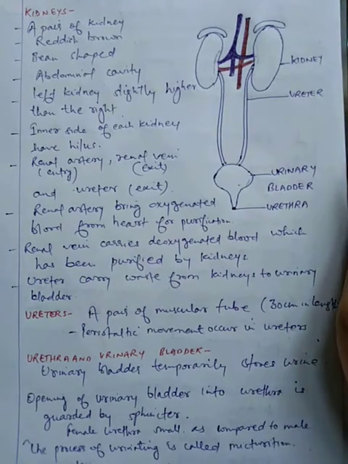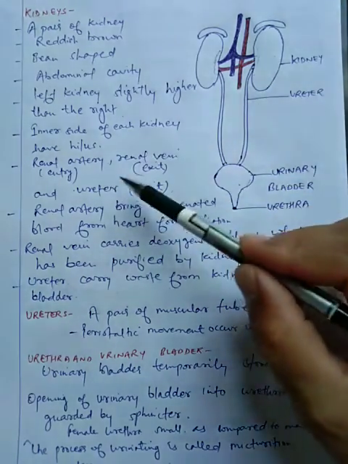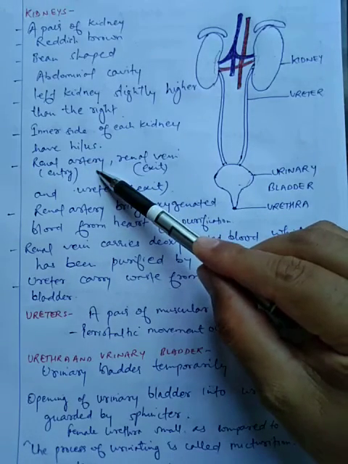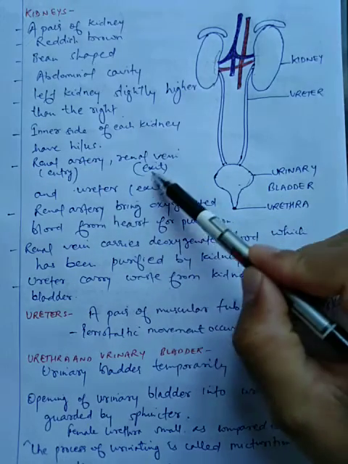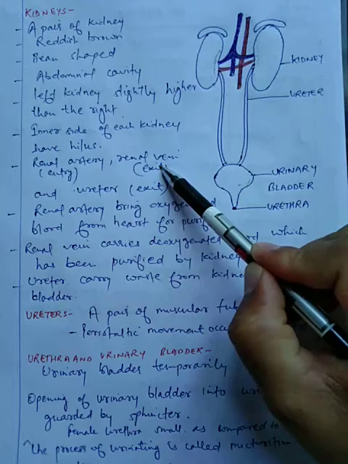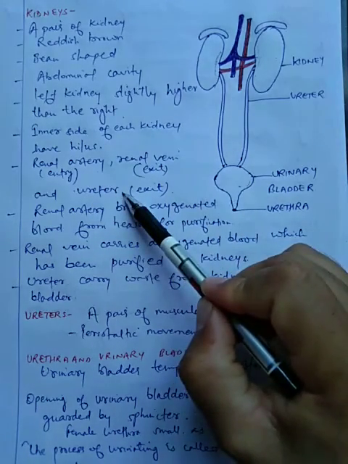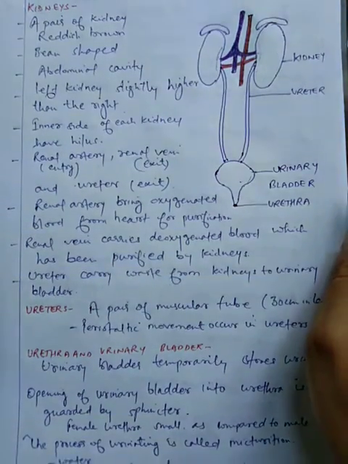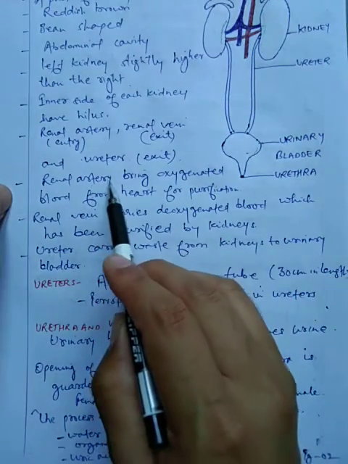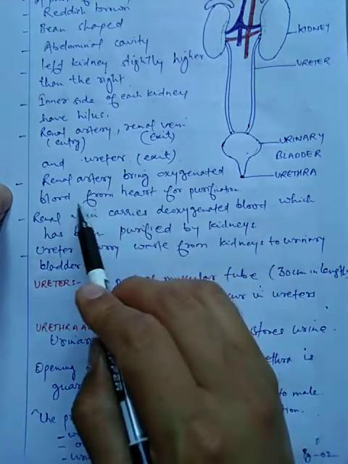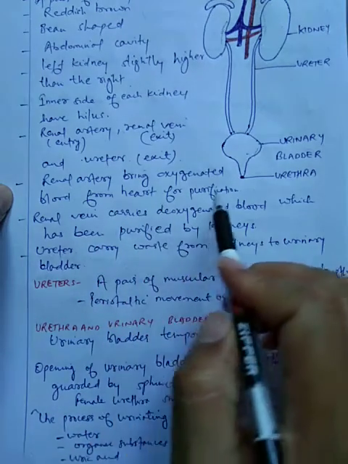Now students, you can see the renal artery is entering, the renal vein is exiting, and the ureter also exits. The renal artery brings oxygenated blood from the heart for purification.